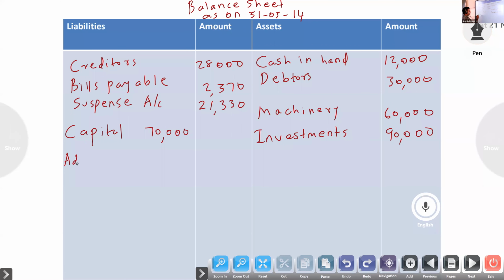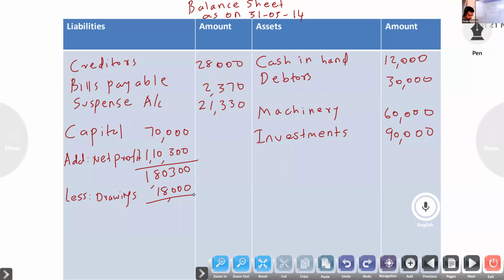Add net profit 1,10,300, less drawings 18,000. So 1,62,300.